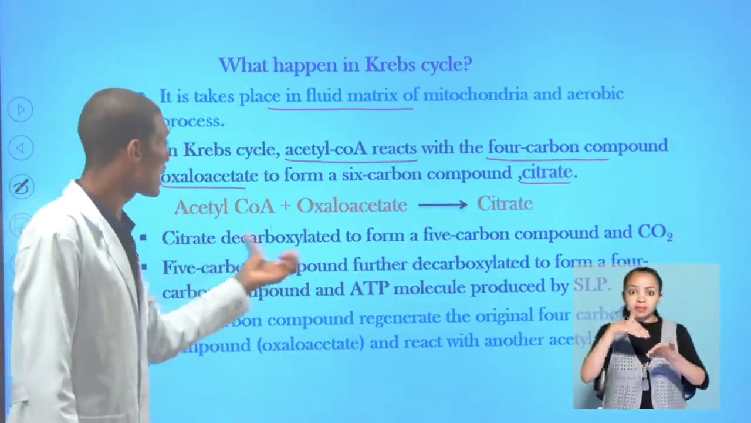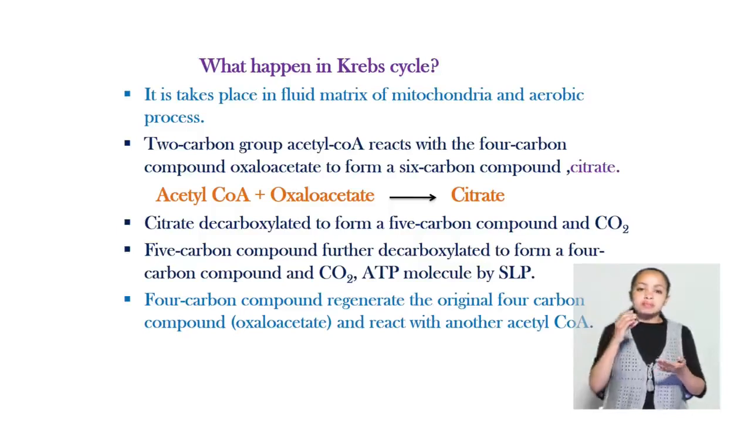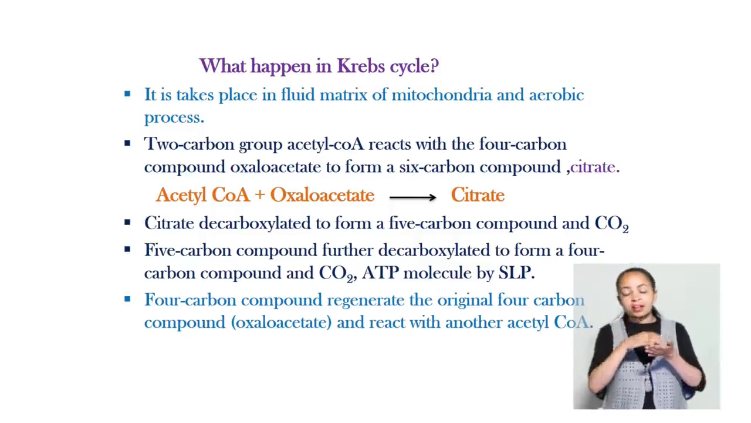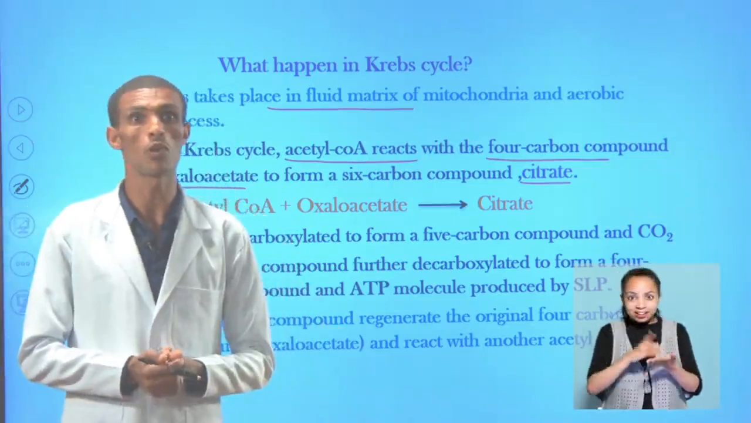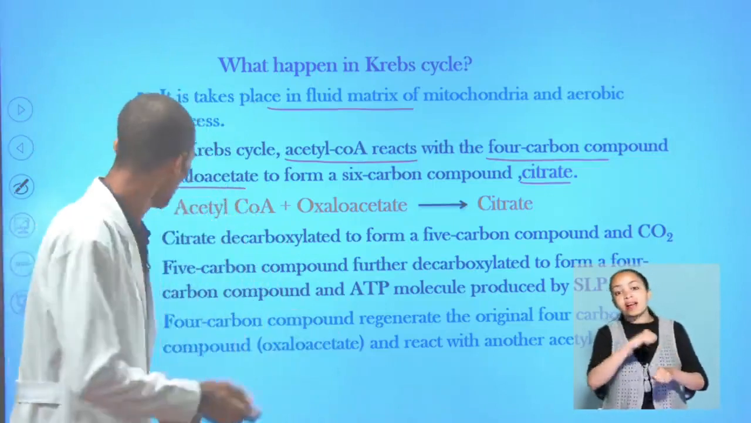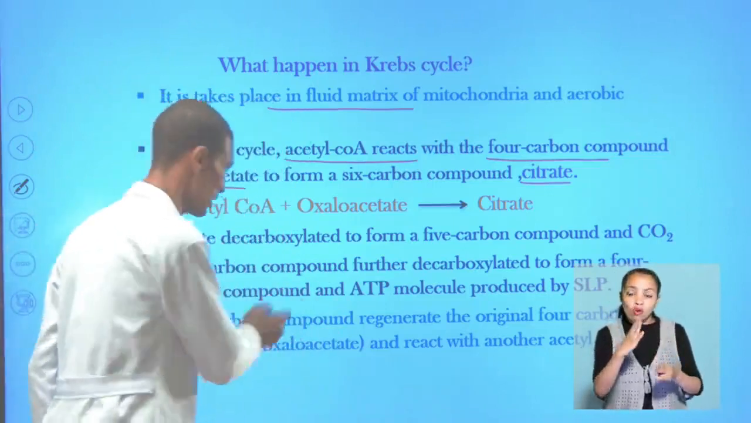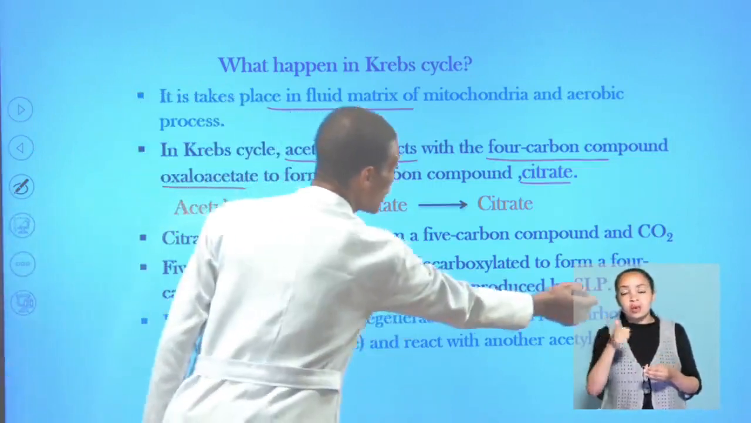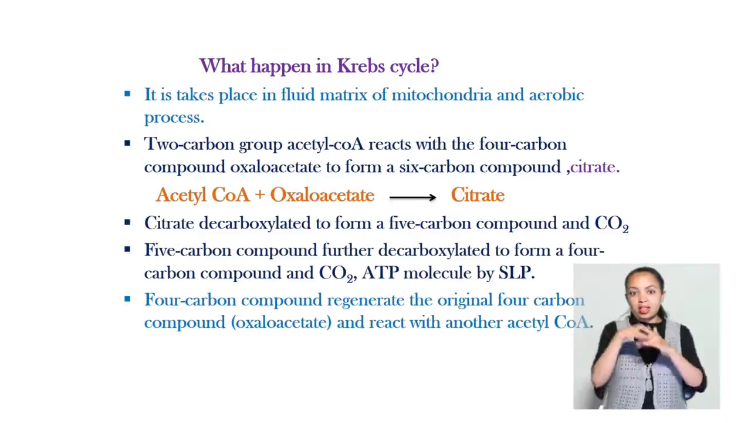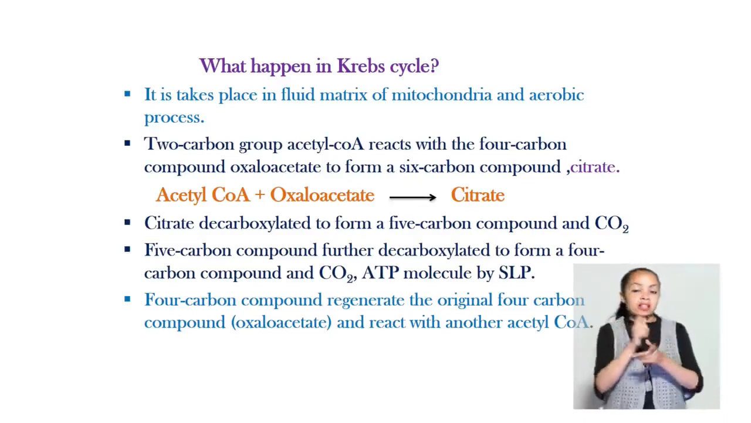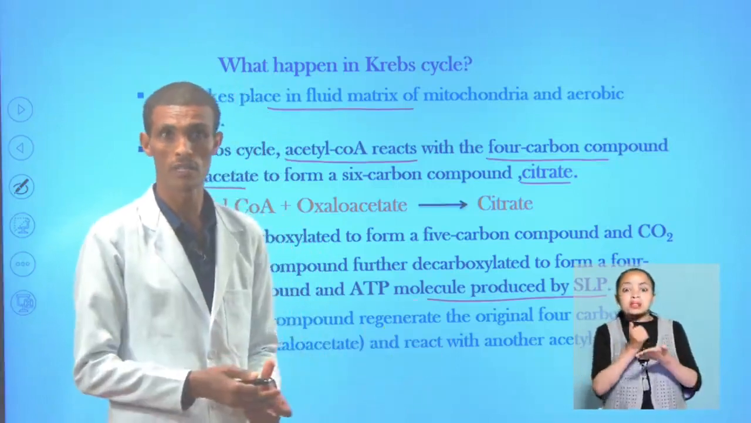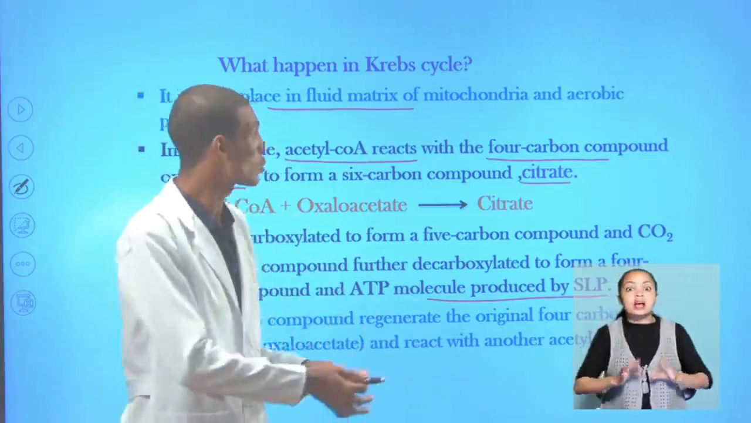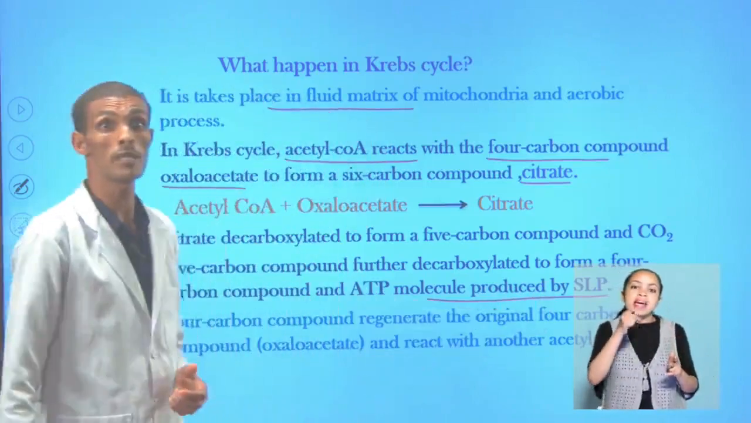After that, citrate becomes decarboxylated to form a 5 carbon compound and carbon dioxide. The 5 carbon compound is further decarboxylated to form another compound, the 4 carbon compound oxaloacetate. ATP is formed in the process by substrate level phosphorylation. Substrates having an attached phosphate can transfer their phosphate to ADP, carrying out phosphorylation.